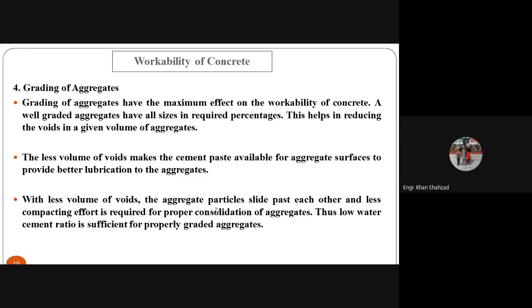With less volume of voids, the aggregate particles slide past each other and less compacting effort is required for proper consolidation of aggregates. Now the paste is available for covering the aggregates, so they are lubricated and can easily pass each other. So we can slide them past each other, easily compact it, easily mix it, and easily finish it. Thus, a low water cement ratio is sufficient for properly graded aggregates.